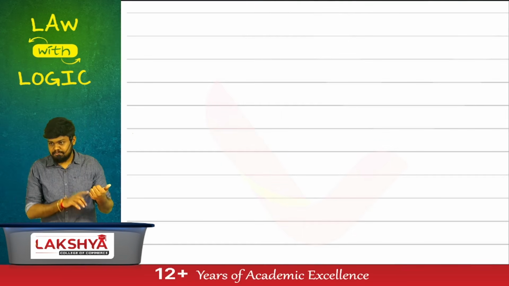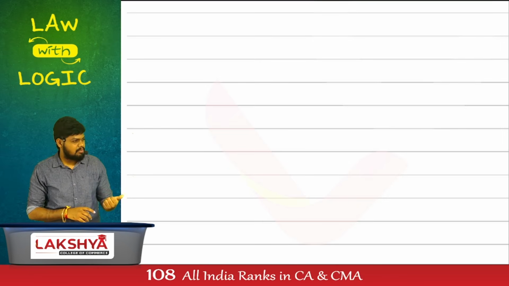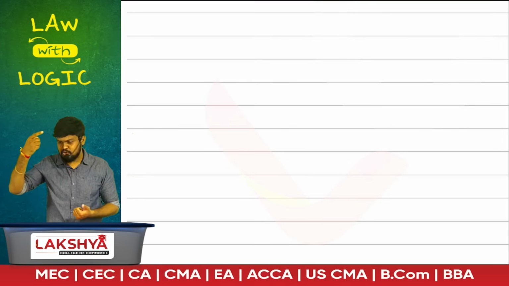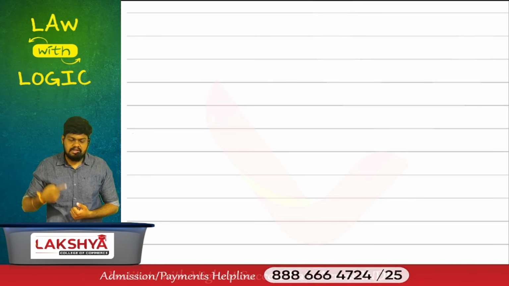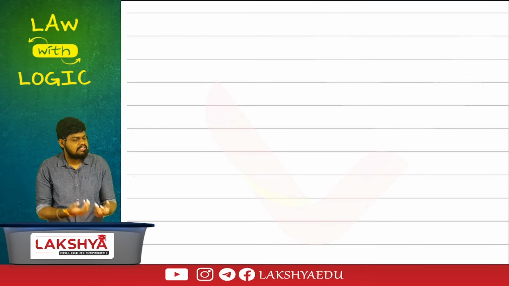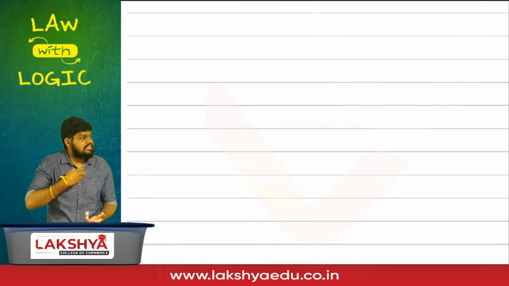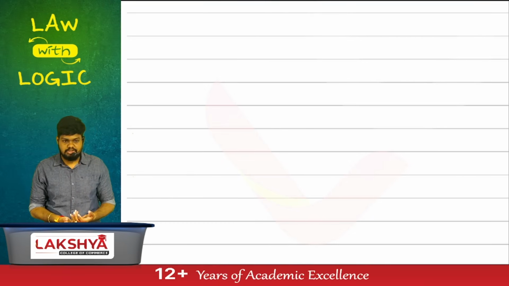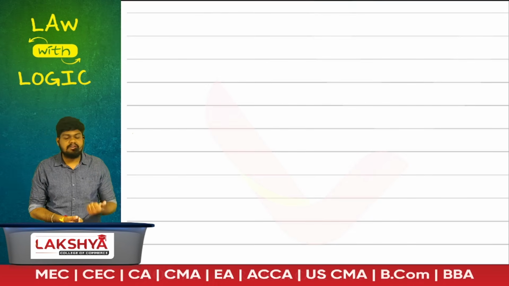Correct information. CRC also verified it correctly. Is there any problem? First example, whose mistake? Second example, whose mistake? Third example, whose mistake? No one. No one is at fault. The name got reserved, the name got allotted, everything is fine. After a couple of years, I want to change my name. Can I change? Whose mistake is it? This is a concept called alteration of name. Three concepts more.